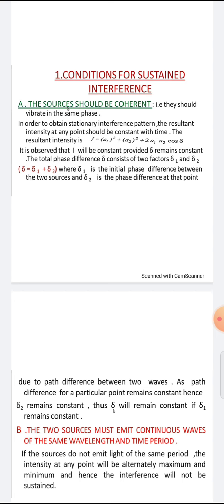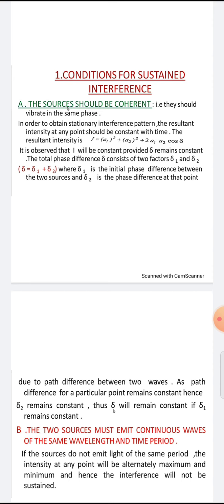It means if one person is delta 1 and another person is delta 2, if we are speaking, then our waves are traveling as vibrational waves to someone's ear, that is delta 2. The distance of the wavelength traveled in that time is constant. So we call it delta equals delta 1 plus delta 2, where delta 1 is the initial phase difference between the two sources and delta 2 is the final phase difference at the point.